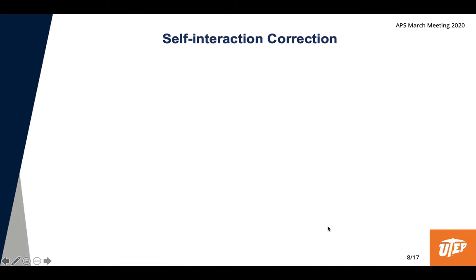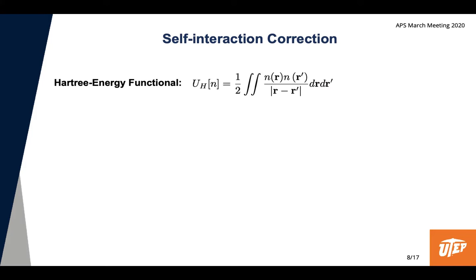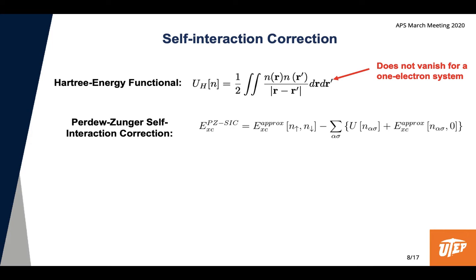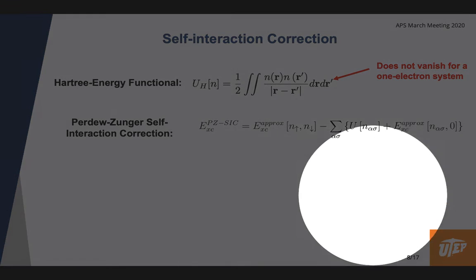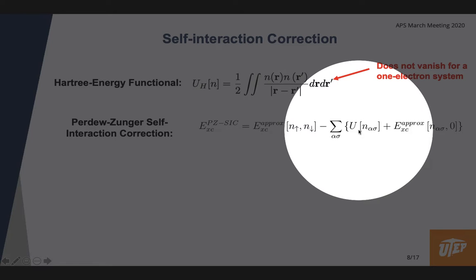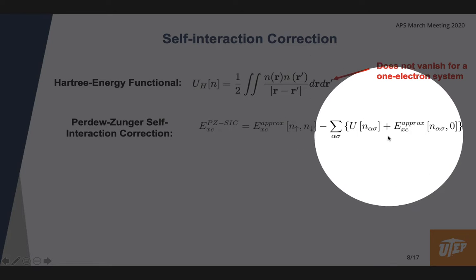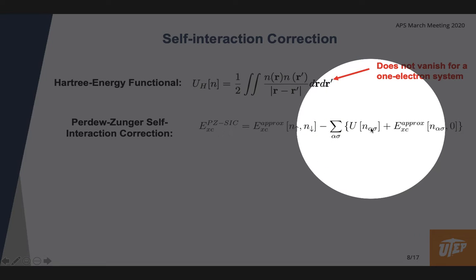We know also that density functional approximations suffer from self-interaction errors. And that's caused by the fact that the self-Coulomb energy is not properly cancelled by the exchange correlation functional. And the existence of this self-Coulomb energy is noted when we see that the Hartree functional does not vanish for one-electron systems. So in 1981, Professors Perdew and Zunger proposed to add the following correction term, which properly cancels the self-Coulomb energy and self-exchange correlation energies on an orbital by orbital basis.